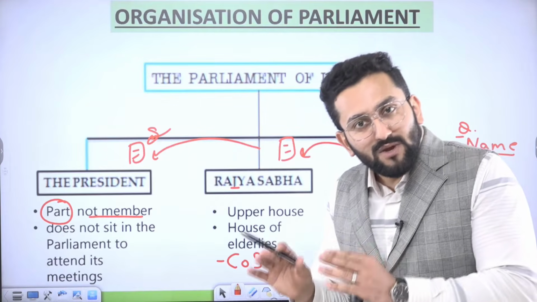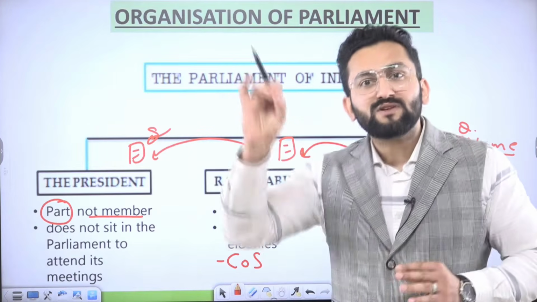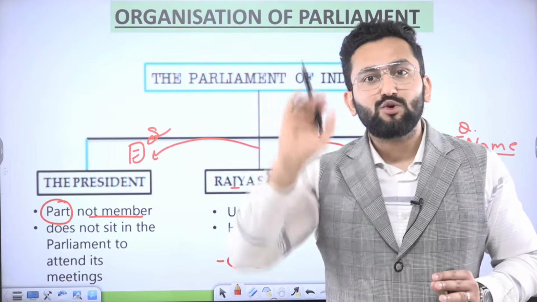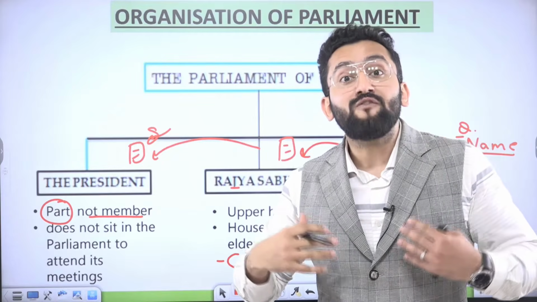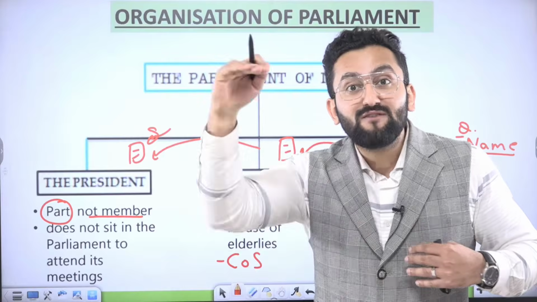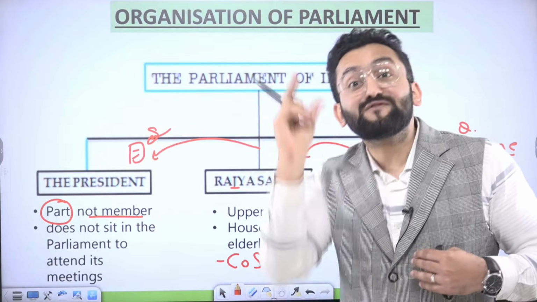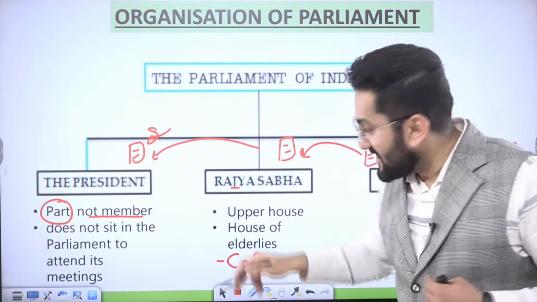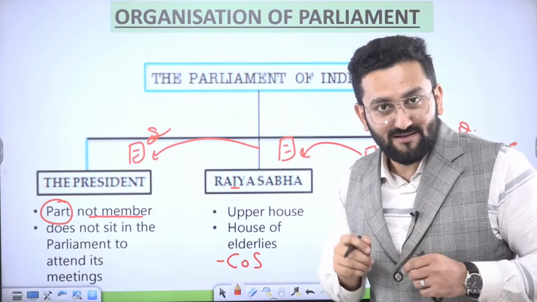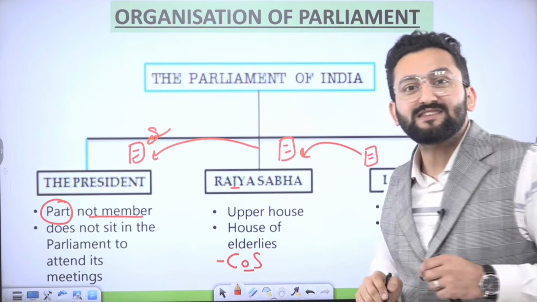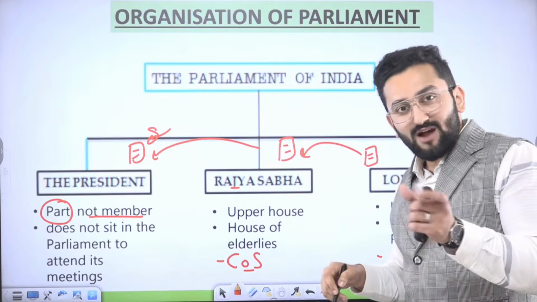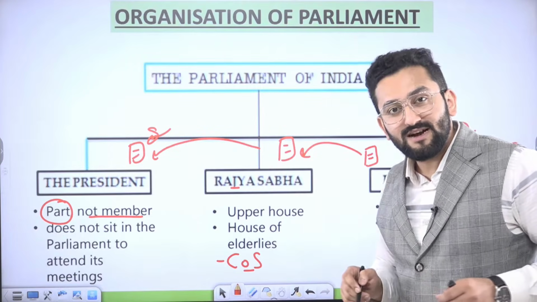So if MLAs are choosing and sending representatives, this person is going to represent the interest of our state at the level of Parliament. That is why, because it represents the interest of states at the level of Parliament, it is called Rajya Sabha, or Council of States. Sabha means council, Rajya means state.